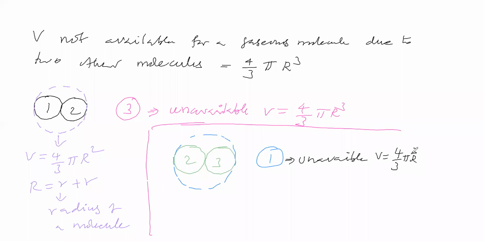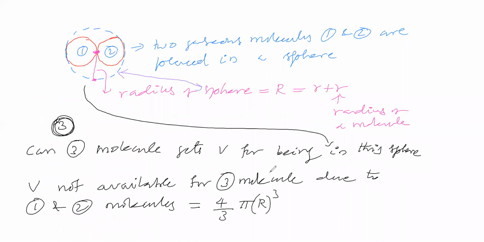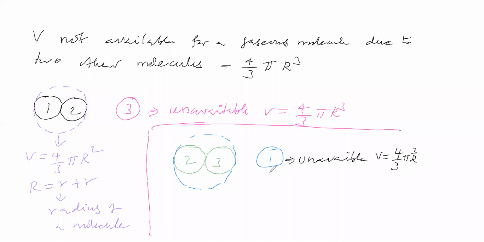One student said different. No. Now what do you say? Anyway, no possibility. 1 and 2 may be in contact, we said. 2 and 3 also can go for contact. 3 and 1 also can go for contact in any way possible in the gas. Now we will go for the next point.